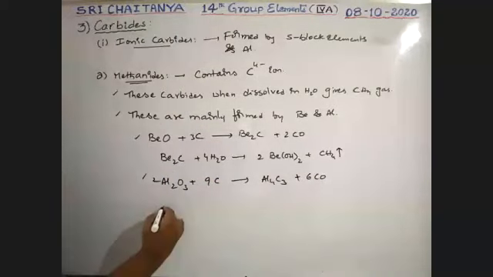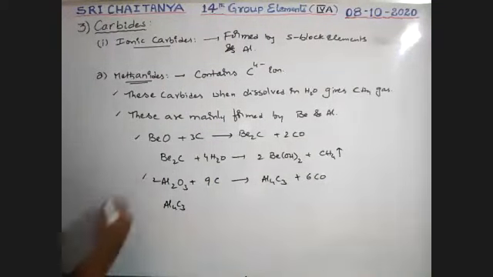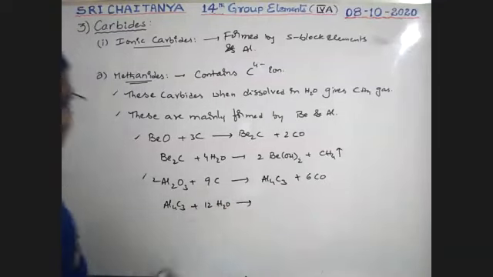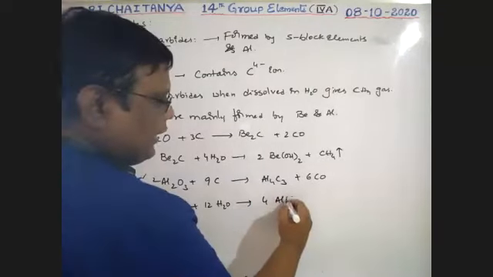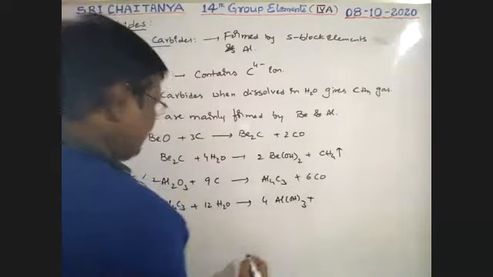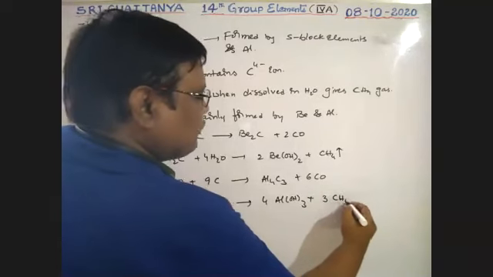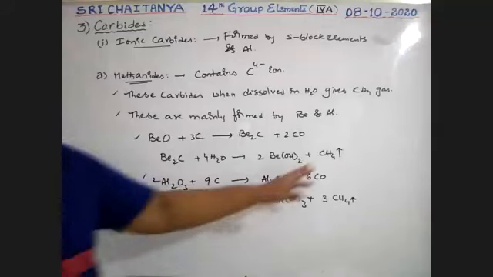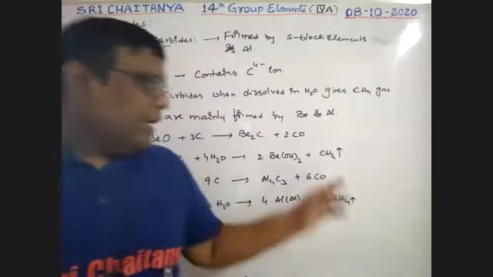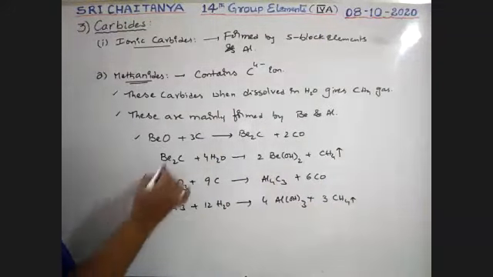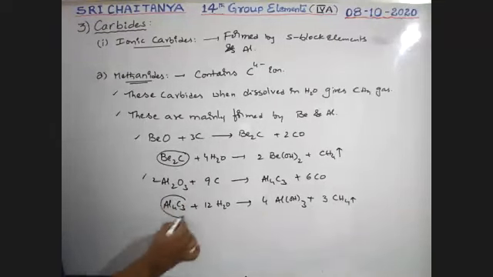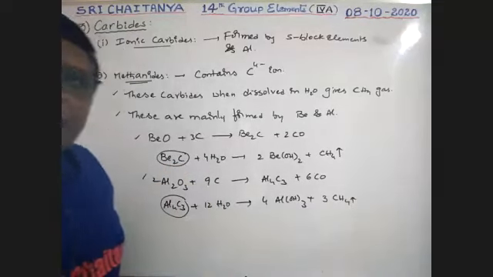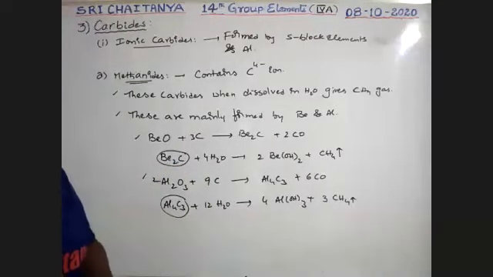This aluminium carbide, Al4C3, when dissolved in water, 12H2O, gives 4Al(OH)3 plus 3CH4. So this type of carbides are possible, that is, methane gas is released. That's why beryllium carbide and aluminium carbide are commonly called methanides. Already we covered in our previous topics. Okay, so these are methanides.